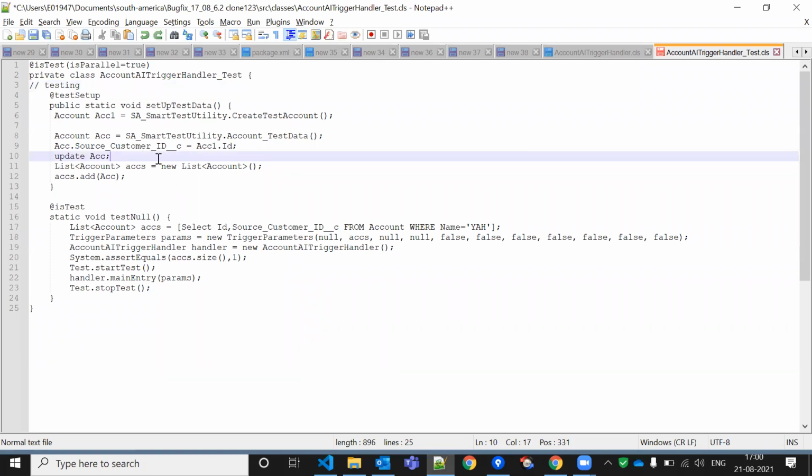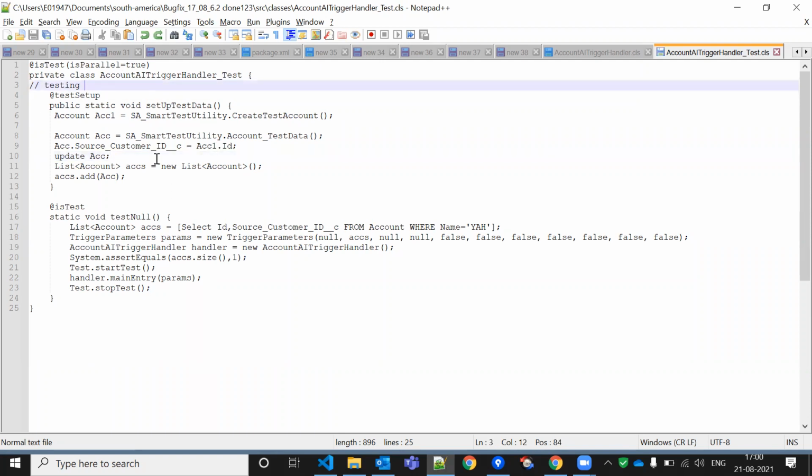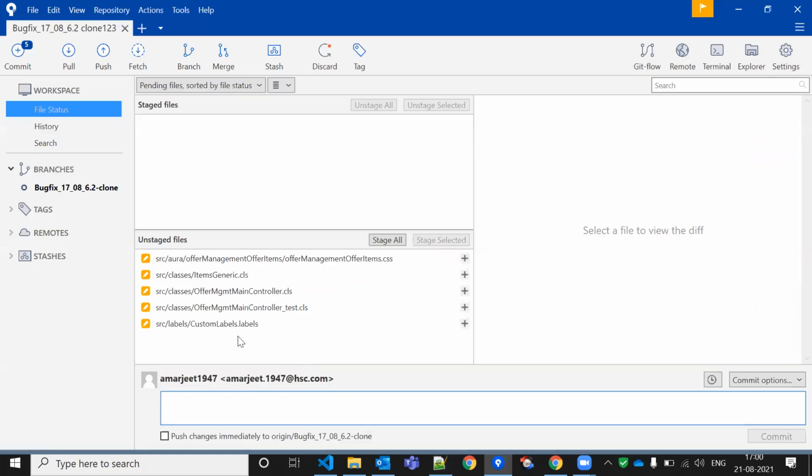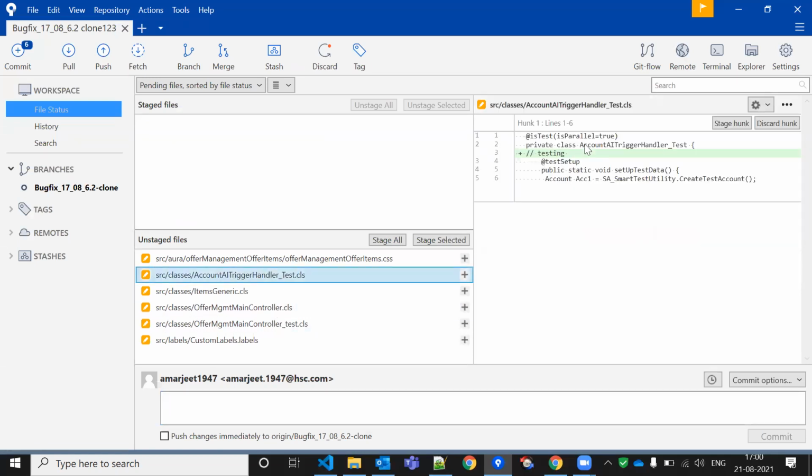It will differentiate two files, whatever existing file we had or whatever new files we are going to add. So it will differentiate both the files, even by one space. Suppose I'm writing "testing" only. I just saved this one. So whatever testing I've written there, it will show here. So where is it, this one, no? Testing. So it is in a green line.